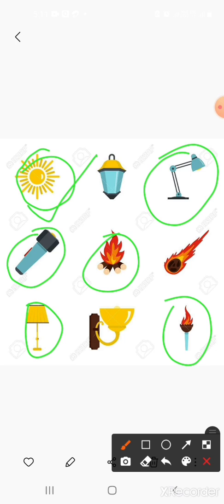And man-made sources of light, as it sounds clearly, are the sources which are made by man. So these are examples you can see here: this table lamp, this torch, kerosene oil lamp and fire, etc. So these are the man-made sources of light. Okay.